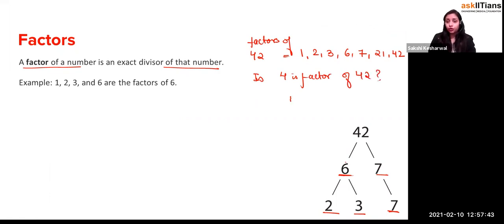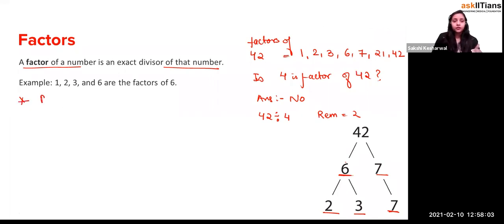You will say no, because when you divide 42 by 4, your remainder will be 2. So it means when you divide any number, the remainder should equal 0. Yes, so any number can have many factors.